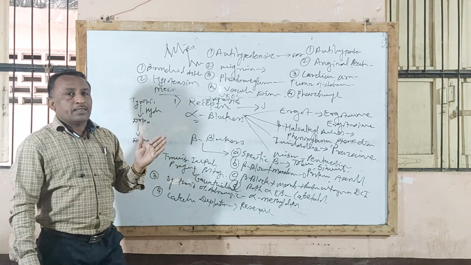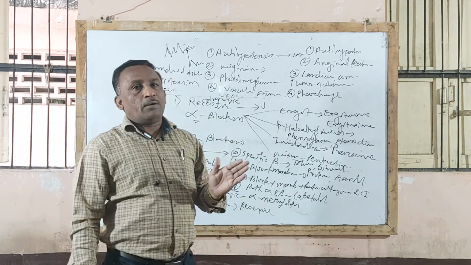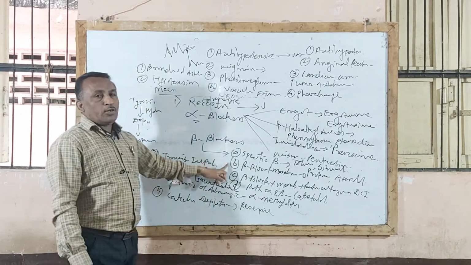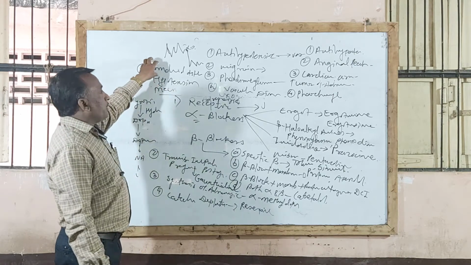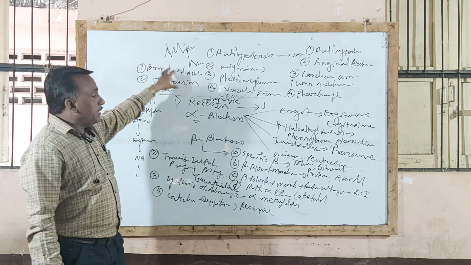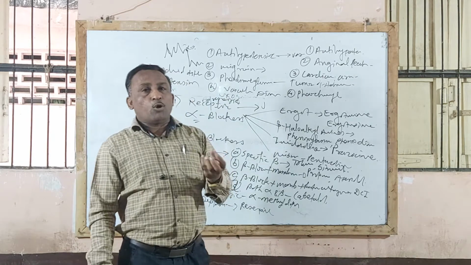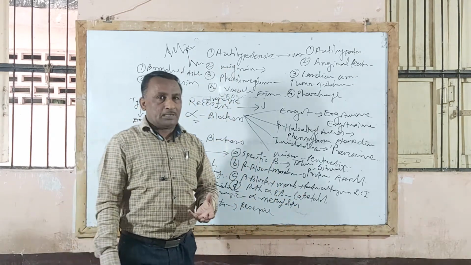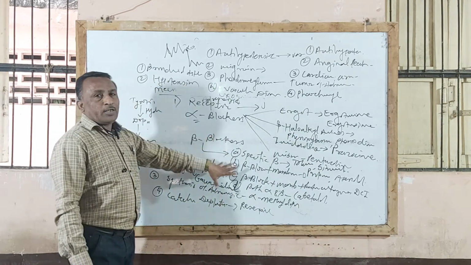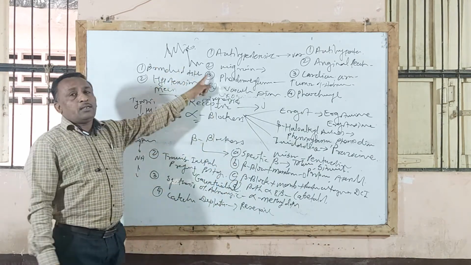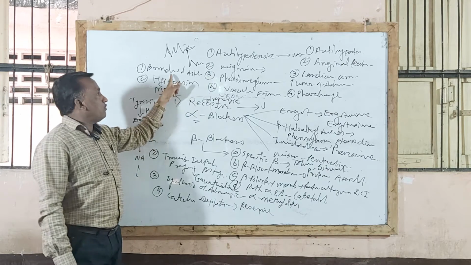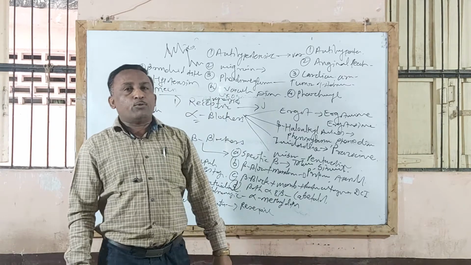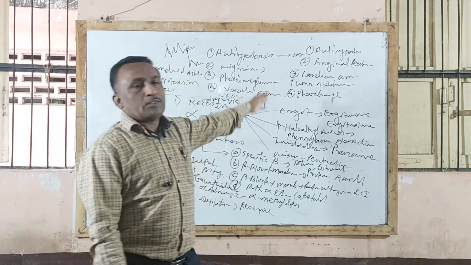Already we completed that adrenaline, a catecholamine drug, is contraindicated in hypertension patients. While beta blocking agents are contraindicated, that is, should not be given in bronchial asthma patients, as when this agent is given it causes bronchospasm, that is, constriction of bronchial smooth muscle. Therefore beta blocking agents are contraindicated in bronchial asthma patients. In addition to this, they are also contraindicated in hypotension patients because of vasodilation effect.